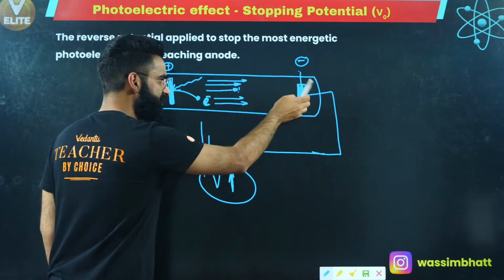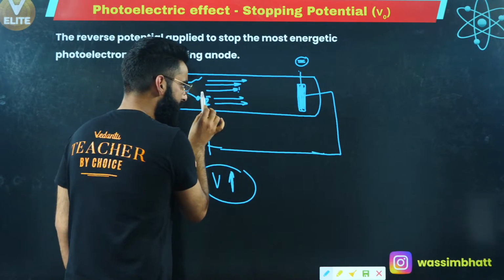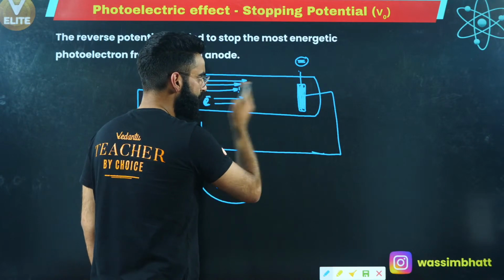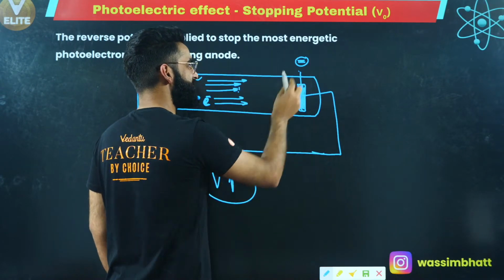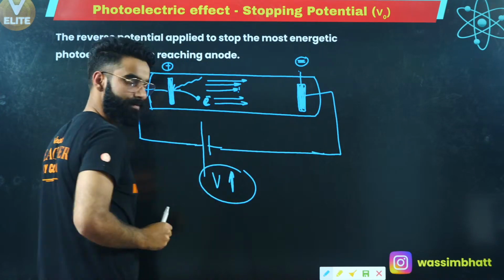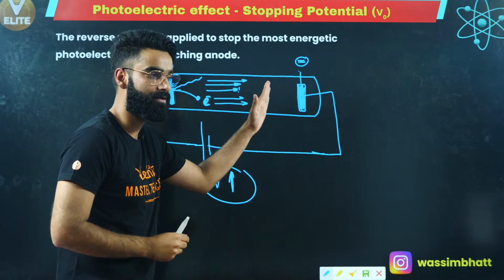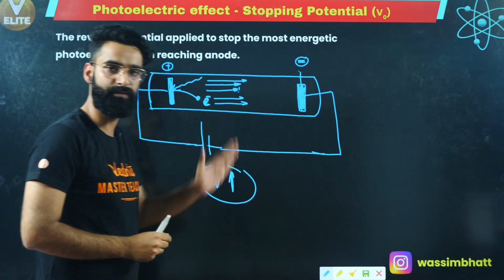Now, what I did, I changed the polarity of the battery. This rod got the negative charge. No doubt, the electron is moving forward, but at the same time, this negative charge on this rod is going to exert some repulsion on this electron, due to which there will be some obstruction in the flow of electrons.